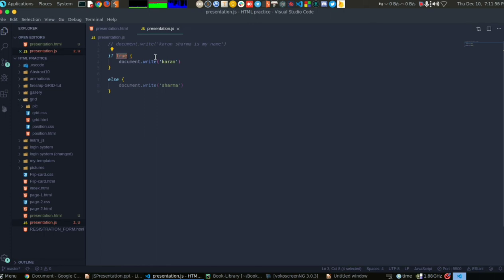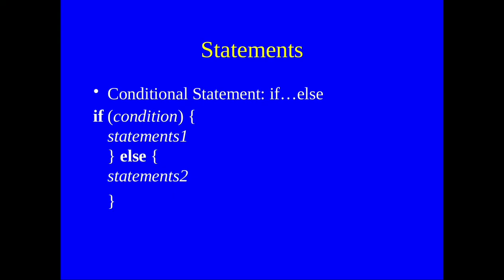If the condition is true, which it is because I have written true there, then my name will be written in the web browser.